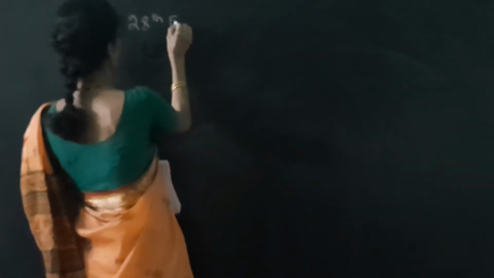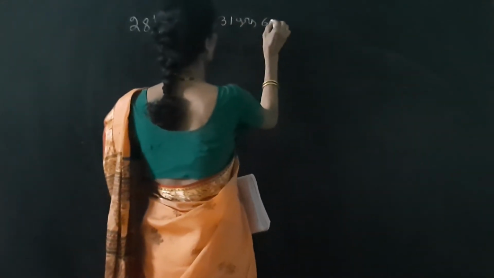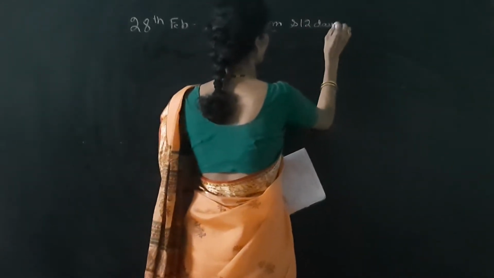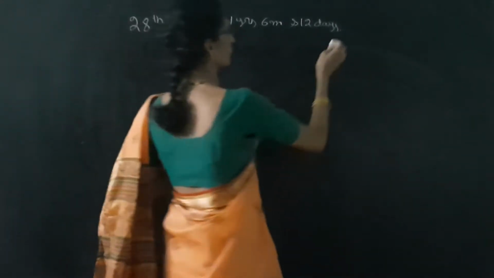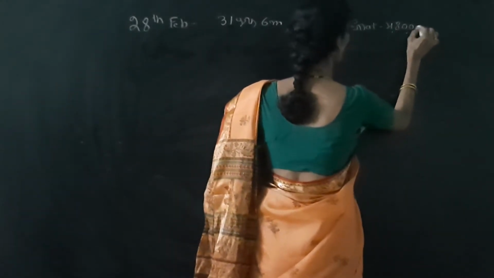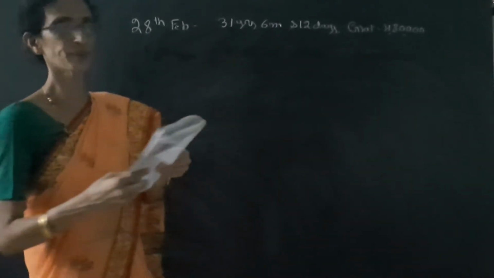Vijay retired from service on 28th February of the previous year after serving for 31 years, 6 months and 12 days. Then he received rupees 4,80,000 gratuity. So he is receiving the gratuity of rupees 4,80,000. His last drawn salary was 24,000.